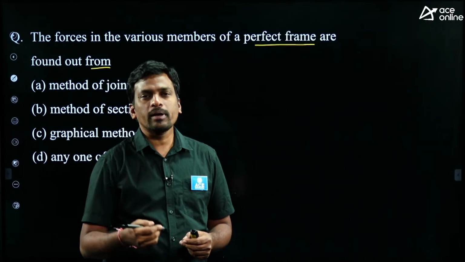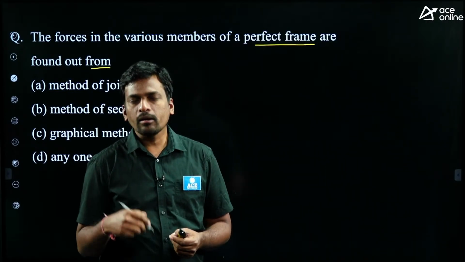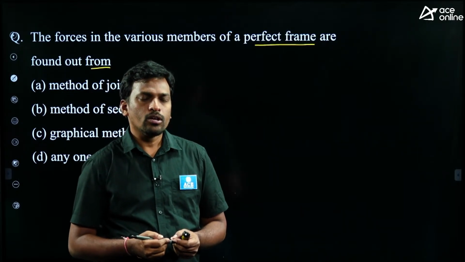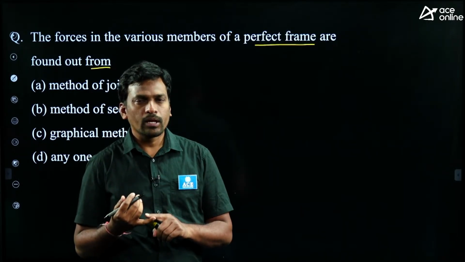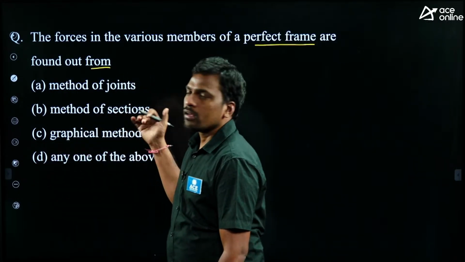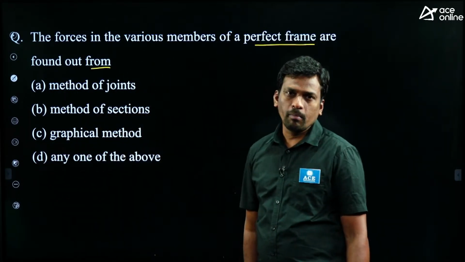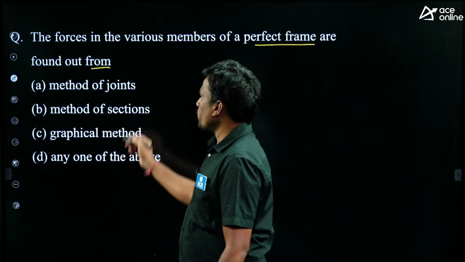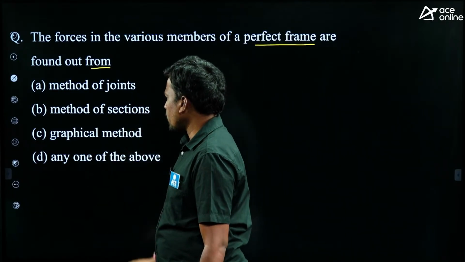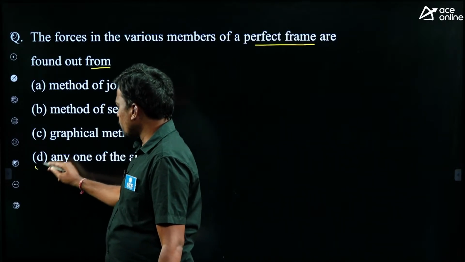What is the analytical method? Method of joint, method of section is the analytical method. Okay, it means you can use method of joint, method of section or graphical method to find the force in the truss members. So, any one of the above, then option D is correct.